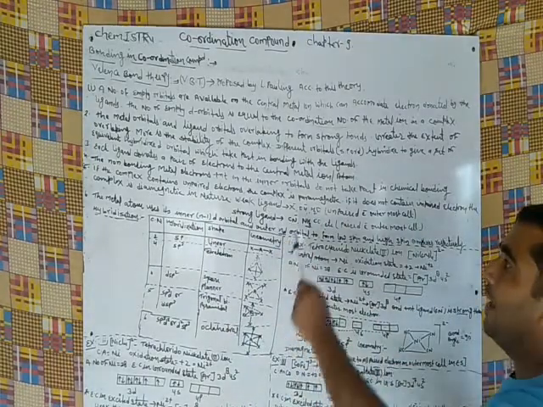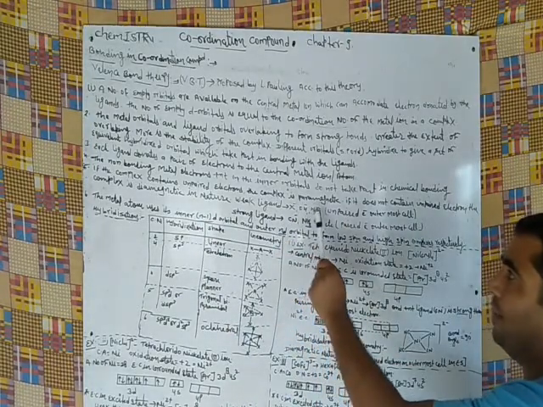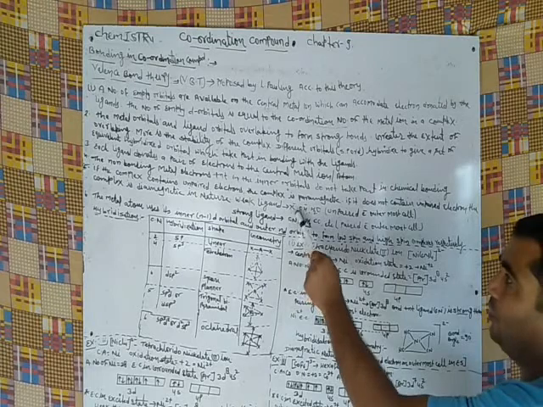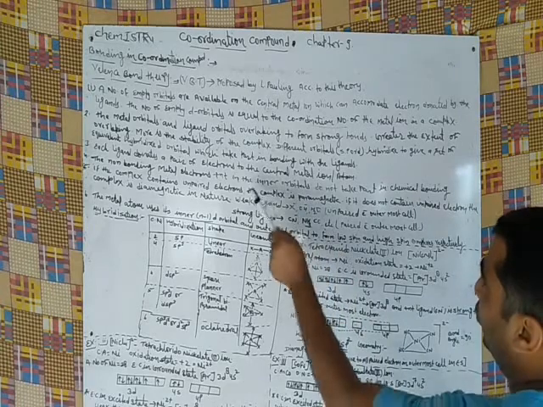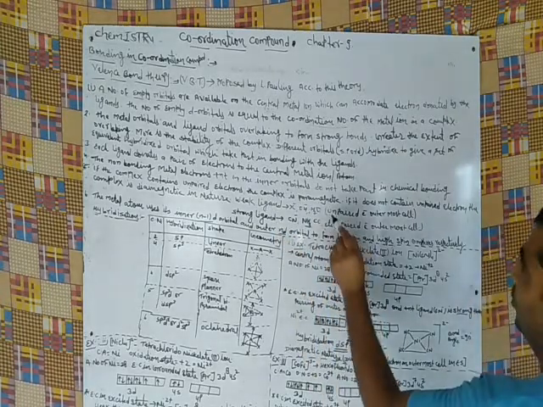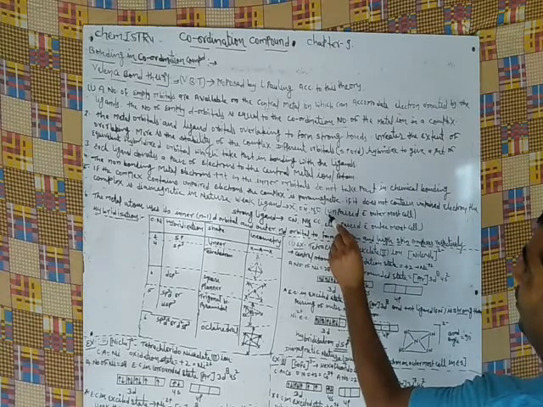Weak ligands like X minus, OH minus and H2O are weak in nature. When a weak ligand is bonded to the central atom, the outermost shell orbital electrons always remain unpaired.